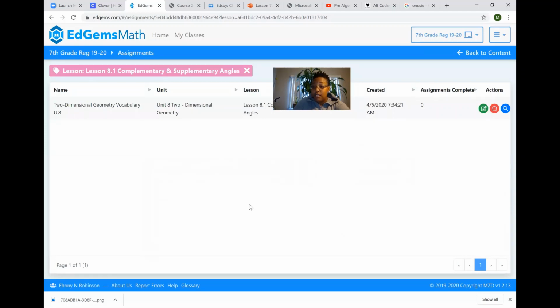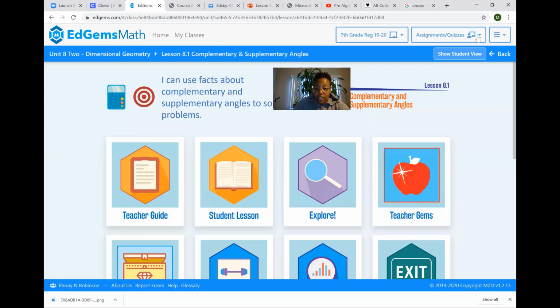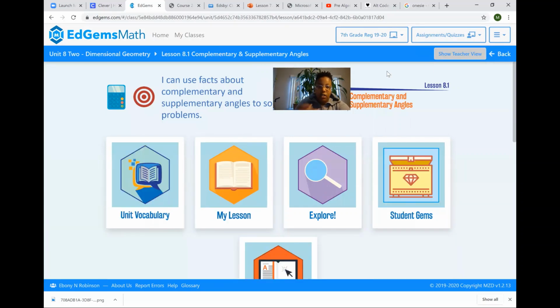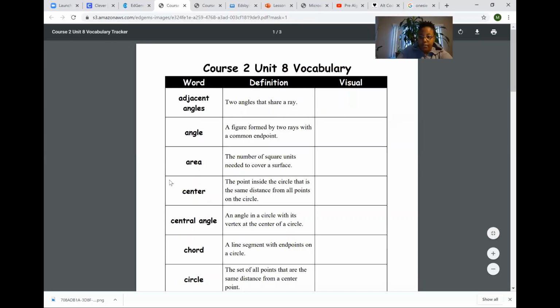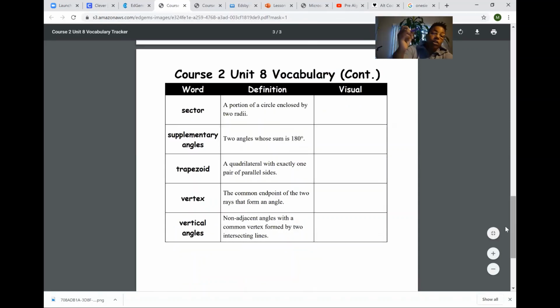Good morning. All right, so what does this assignment look like for you guys? This is the unit vocabulary. You got 23 vocabulary words this time. Remember, sometimes we get units where there are only a few vocabulary words. Well, now we're in geometry, we're reviewing some stuff, and we have more vocabulary words.